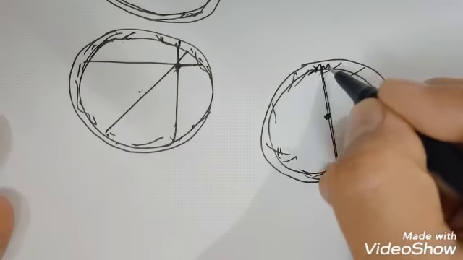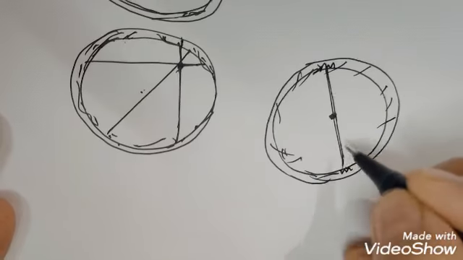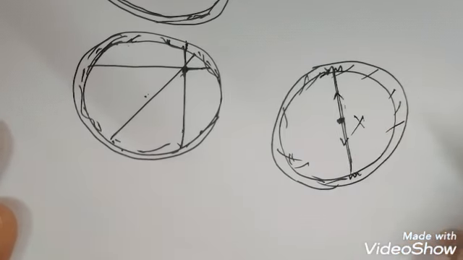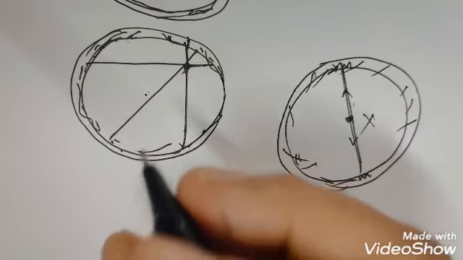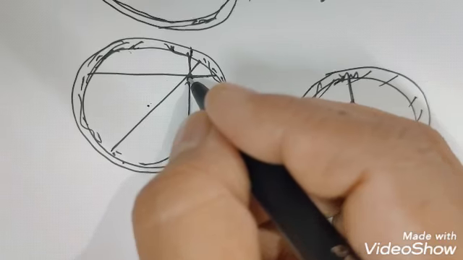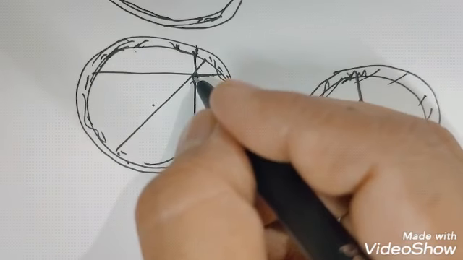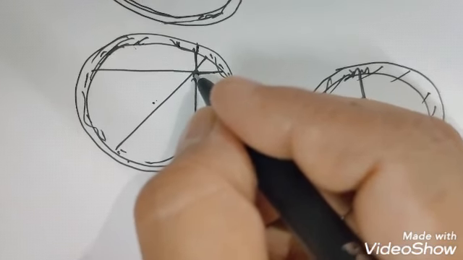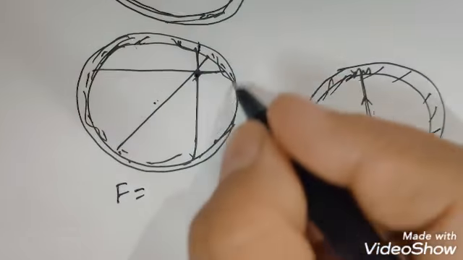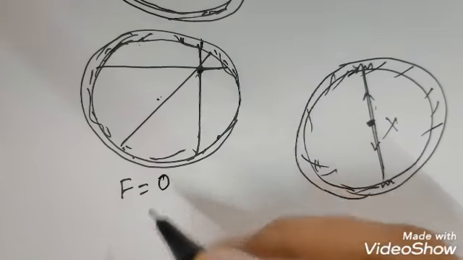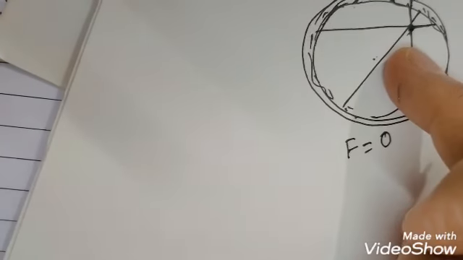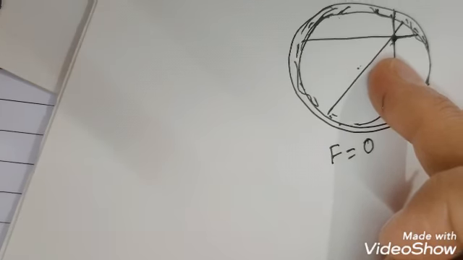So for this mass which is here, and for this mass the force would be equal and opposite, and that can be cancelled out. So for each force there would be an equal and opposite force present inside the spherical shell, and that can cancel all the forces, so the gravitational force inside the spherical shell will be 0.